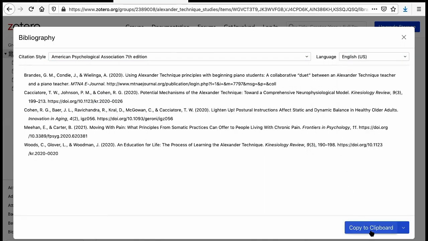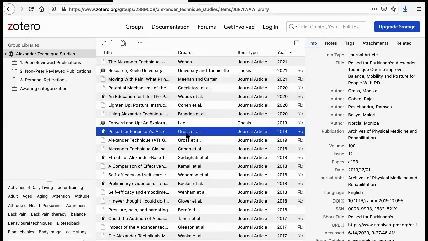And then you can go down and copy these to your clipboard and paste them into your Word document or whatever Word software you are using on your end. So that is how to navigate our way through the Zotero Research Library, how to find more detailed information, perhaps even link to the paper or linking to the journals where we can find the original paper, and then how to create a bibliography. Lastly, if you have any information in terms of research that you see that should be included in this library that isn't, please let us know.